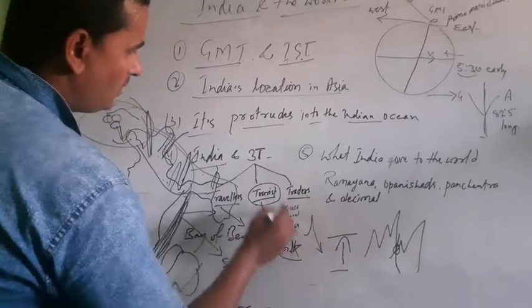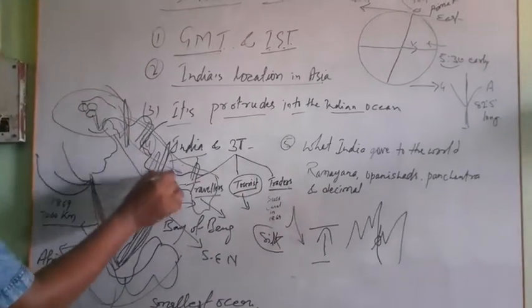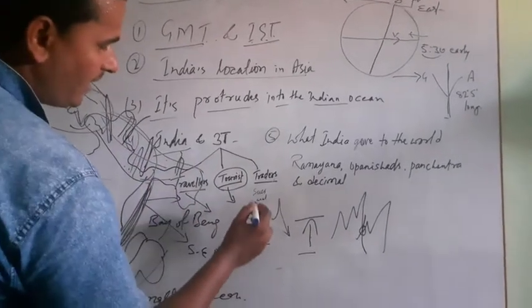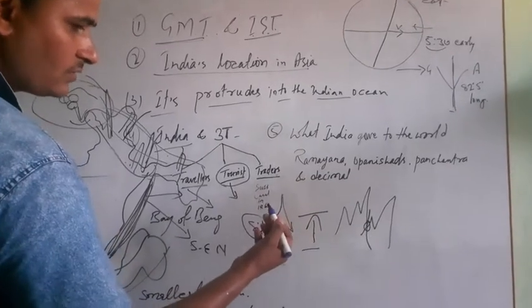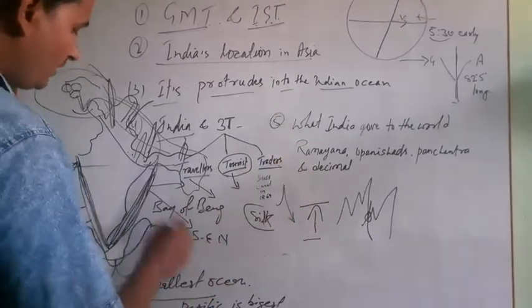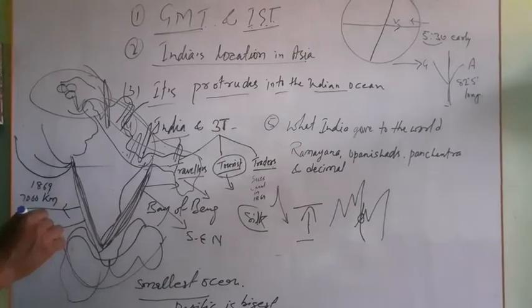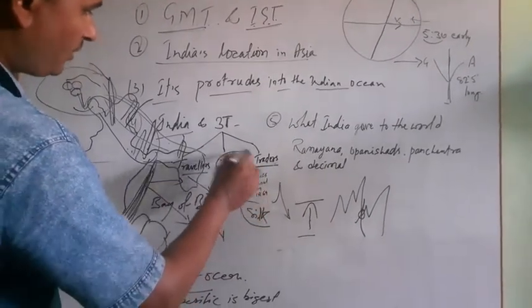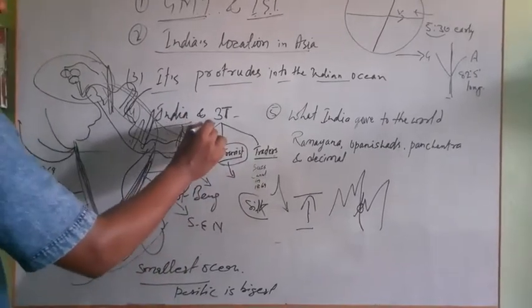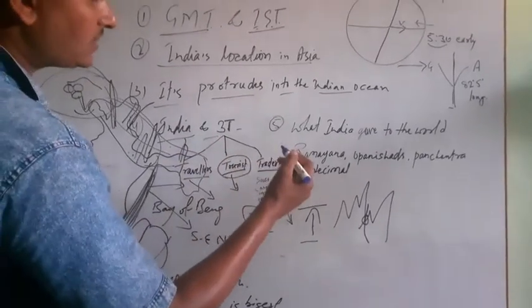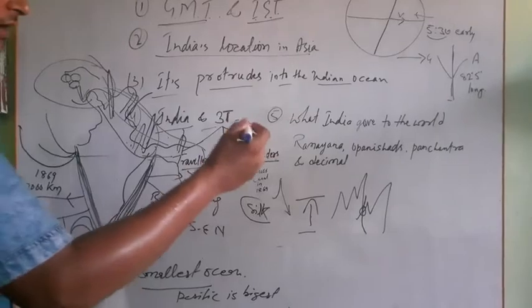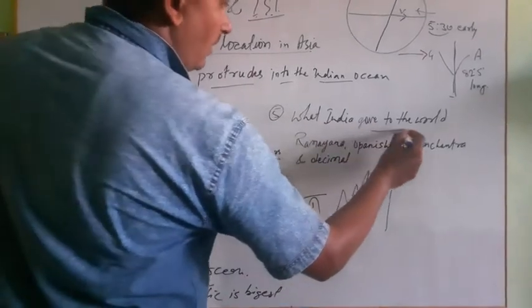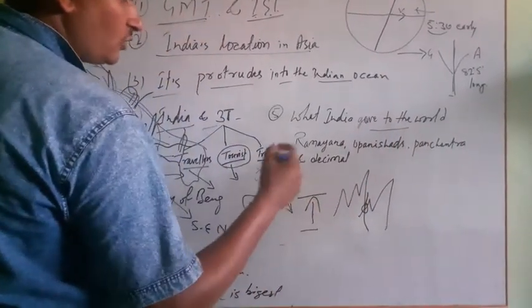That was in this mountainous region, and India gave so many things to the world at that time when there was no access to waterways. So this is the land route through which India contributed to the world.